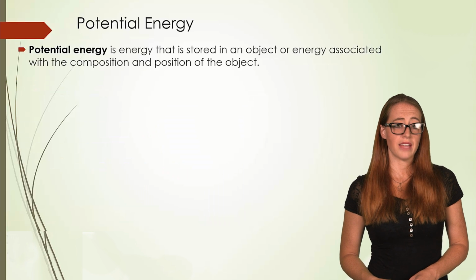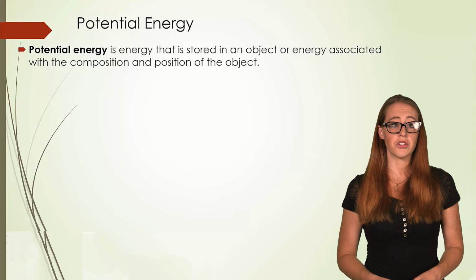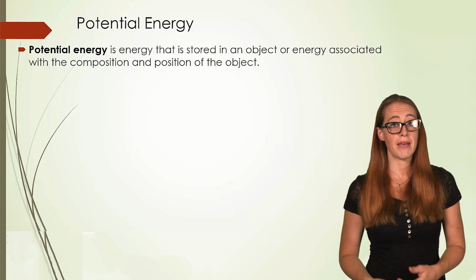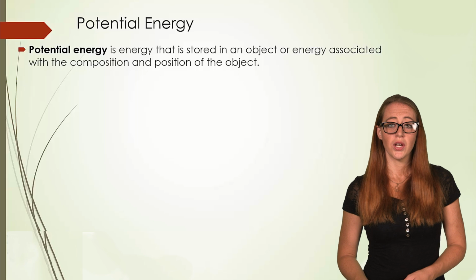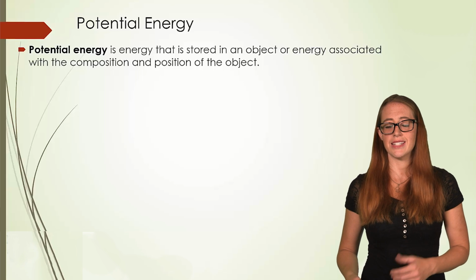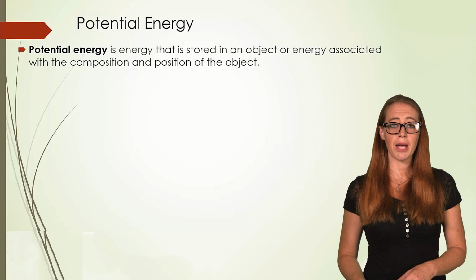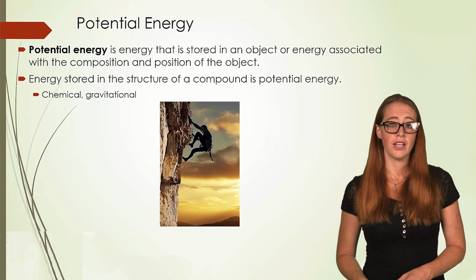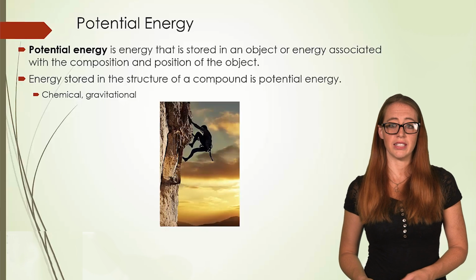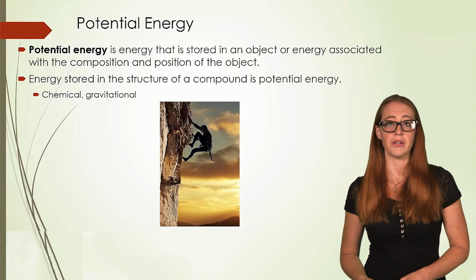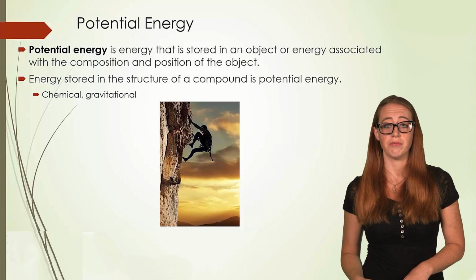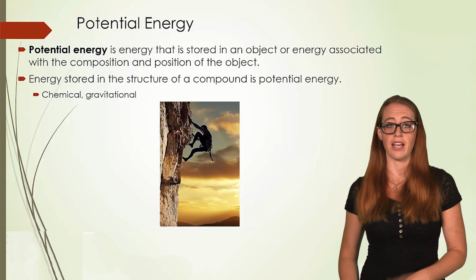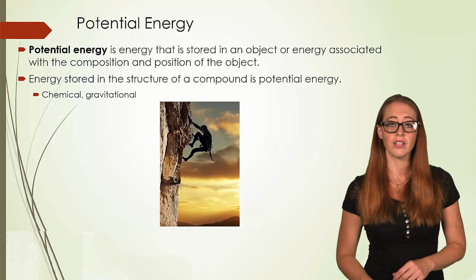Potential energy is the energy that is stored in an object, or an energy that is associated with the composition or position of an object. There are many, many types of potential energy. We're actually going to start with one that doesn't have a lot to do with chemistry, because perhaps the easiest to understand is gravitational potential energy. If an object, or person like this climber, is very high above the ground, then he has lots of potential energy. As he falls, he loses potential energy and would gain kinetic energy as he speeds toward the ground.